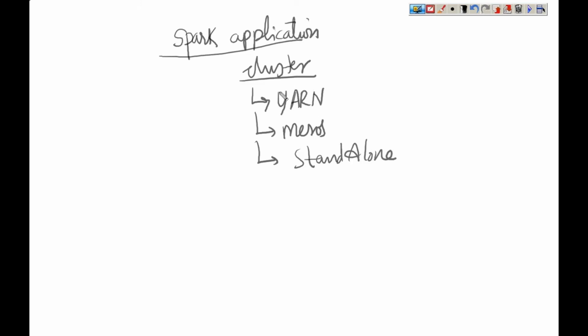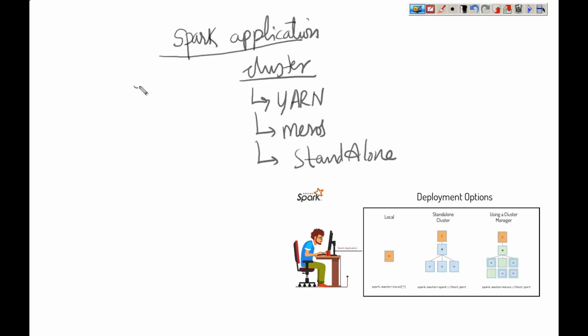In case you say that I don't have any cluster in my machine, I don't even have Hadoop, can I use Spark for learning? I do not want to go with a cluster, I just want to learn Spark. I don't have Yarn, I don't have Mesos, I don't have any clusters. Can I work with Spark? Yes, you can still work with Spark in local mode.